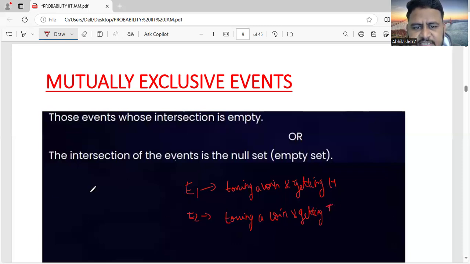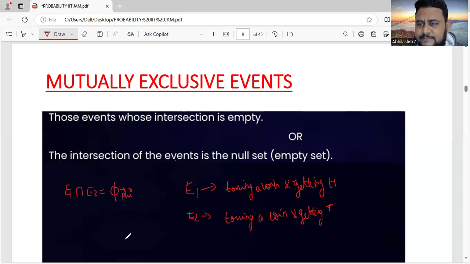So consider the intersection of the events, E1 intersection E2. If there is nothing common, that is what we call the empty set, which we represent by phi. This symbol is called phi. So E1 intersection E2 is a null set, or void set, or an empty event.